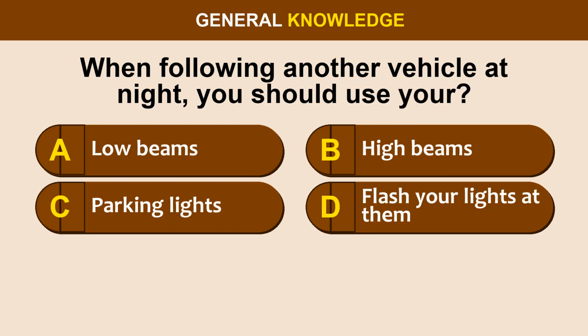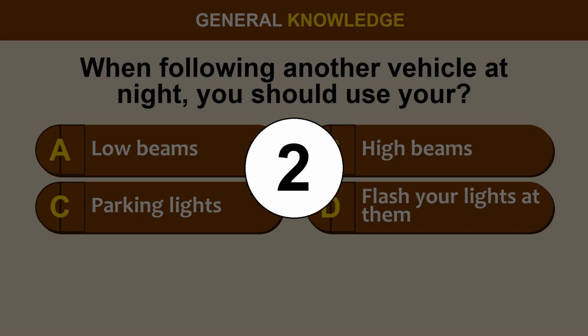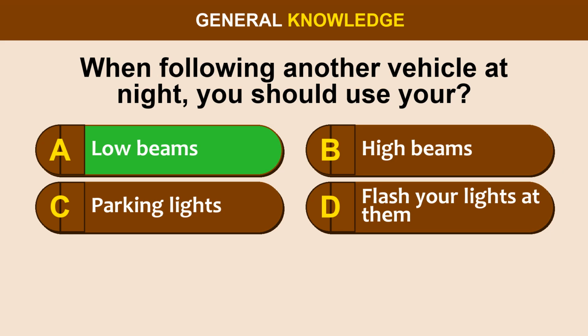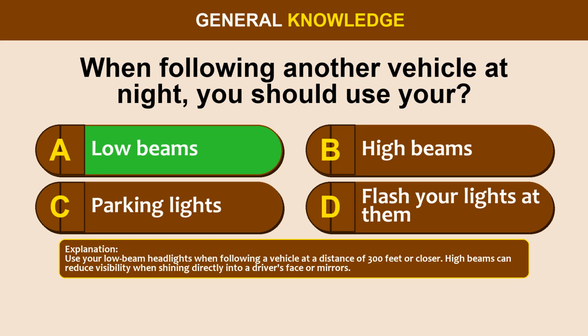Question 64. When following another vehicle at night, you should use your option A, low beams, option B, high beams, option C, parking lights, option D, flash your lights at them. The correct answer is option A, low beams. Use your low beam headlights when following a vehicle at a distance of 300 feet or closer. High beams can reduce visibility when shining directly into a driver's face or mirrors.